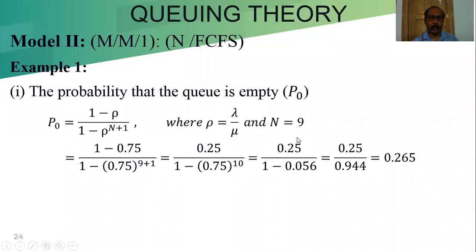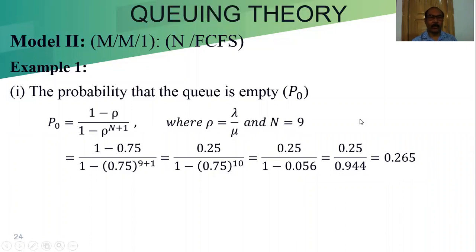After calculation, 0.75 to the power 10 is 0.056, so it becomes 1 minus 0.056, equal to 0.944. So 0.25 divided by 0.944. After dividing this, we will get 0.265.